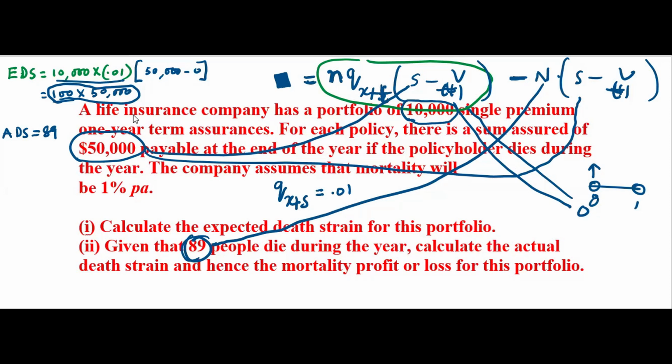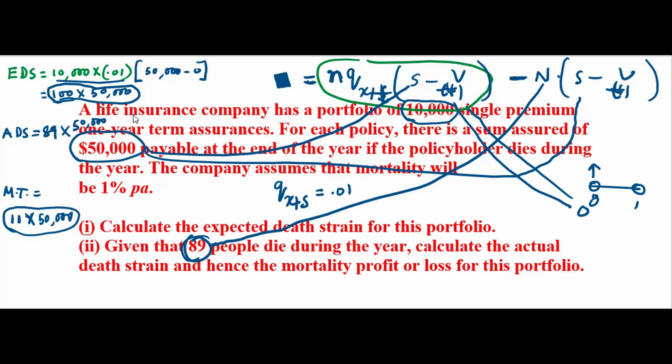So q is the probability and n is the number of people. If you multiply, that will give you the expected number of people who will die. 100 you thought will die. Now 89 died. So obviously you will have some profit. The profit is from mortality. That's why we say mortality profit. 89 into 50,000 you have to write. If you want to look at it logically, the 11 people who survived, for them you have profit. It's like you kept 1 hour for the class. Now that the class is for 50 minutes, 10 minutes you saved. So we expected 100 to die, but 89 died. That's how we have mortality profit.